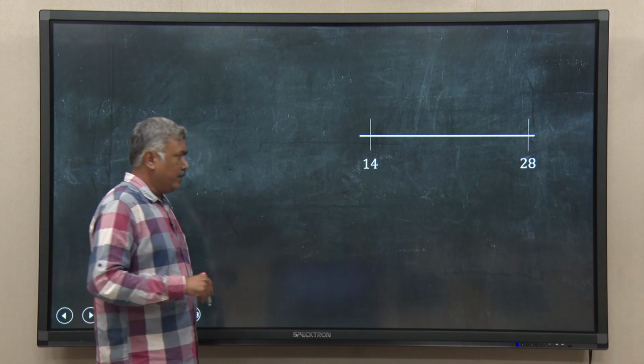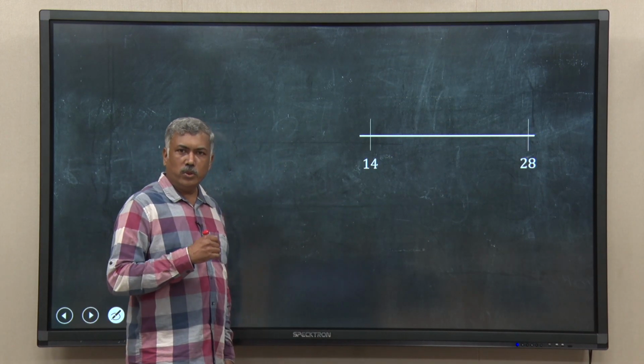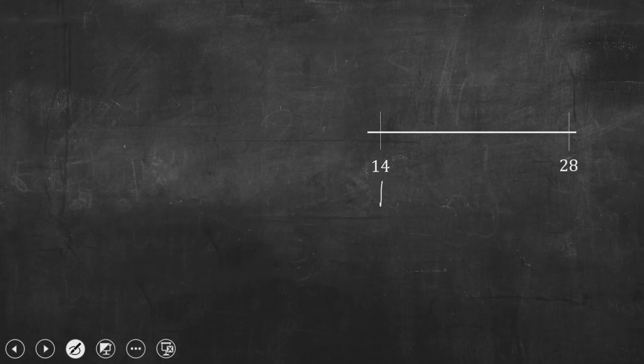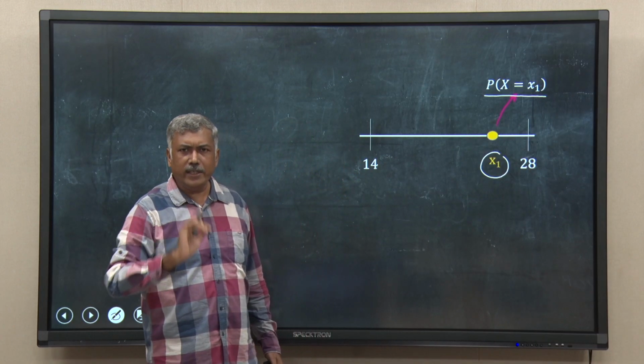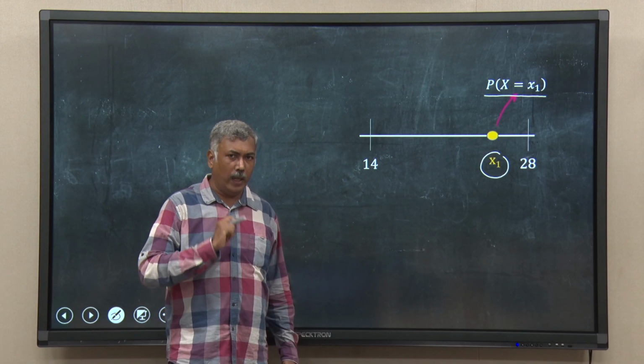Take a number line, as the weight varies from 14 to 28. So, the number line starts here from 14 to 28. Take a number between these two values 14 and 28, suppose that is x1, and suppose the probability of that x1 is P of x equal to x1. I do not know the numerical value, just assume that we have a probability value given to us.